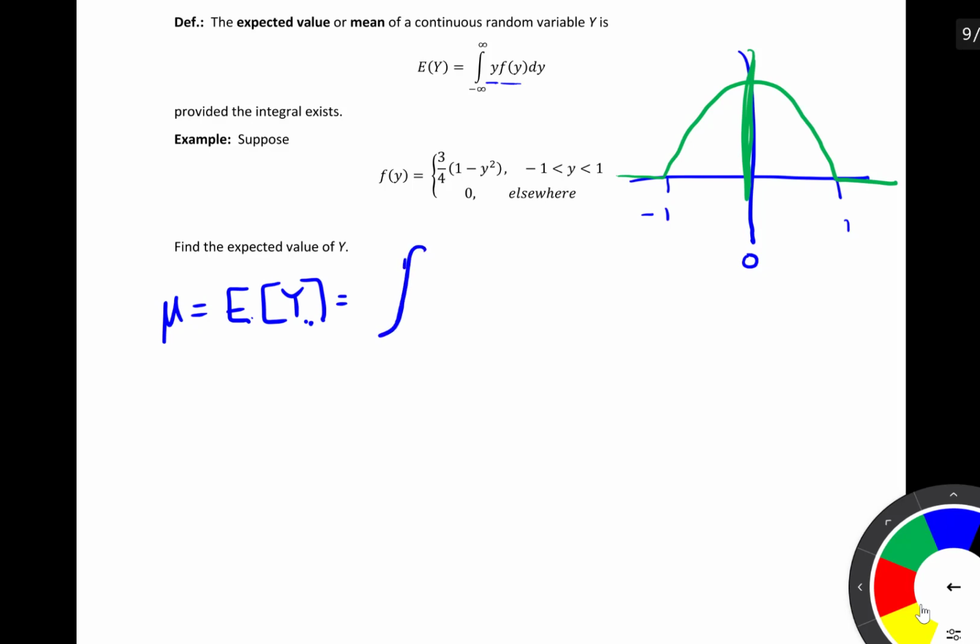Our definition tells us to integrate from negative infinity up to infinity, but remember for this particular PDF we only have positive area between -1 and 1, so as we saw with those previous examples, we really are only concerned with this integral from -1 to 1. And we're going to integrate y times the PDF.